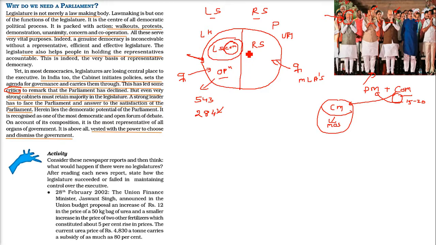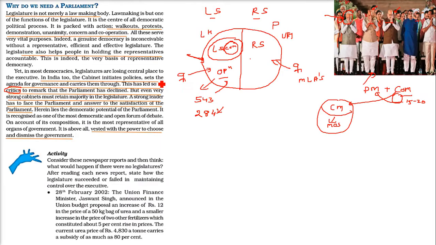And Parliament is not only his political party. It is everyone who is elected by the people of this country. So every strong Council of Ministers, every strong Prime Minister, has to satisfy this Lok Sabha and Rajya Sabha so that they can do certain things.